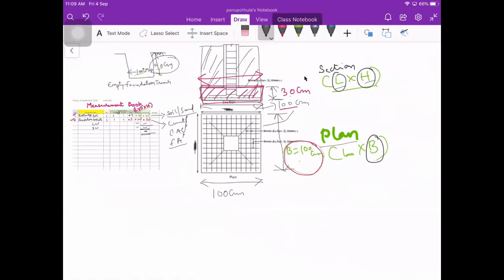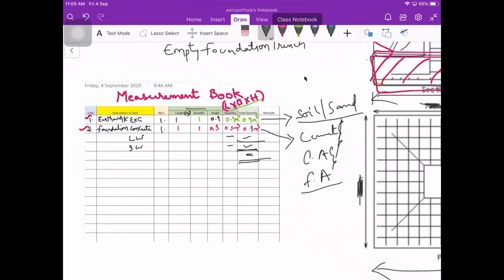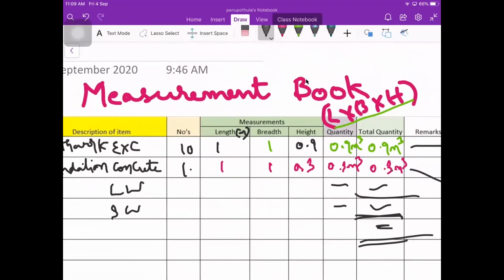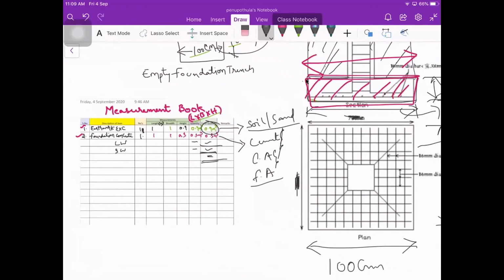Okay, done. So this is about the details of the measurement book which we need to see when you are going for the measurement book. You need to carefully see what are all the things we are describing in this. Say for example, instead of one number there is 10 numbers. If you unfortunately forgot 1 or 0, then the entire quantity will be wrong. So you need to be very, very careful when you are estimating the things. When you are calculating the quantities also you need to be very, very careful. That's it. That is about this.